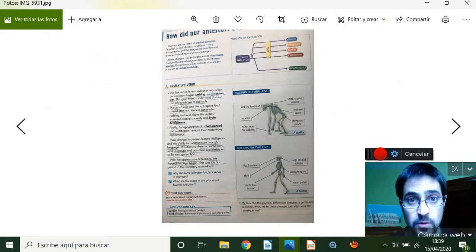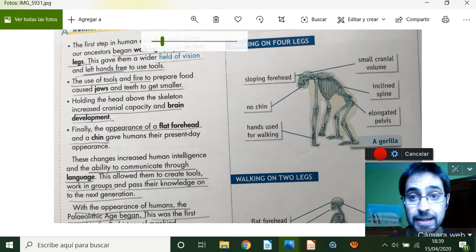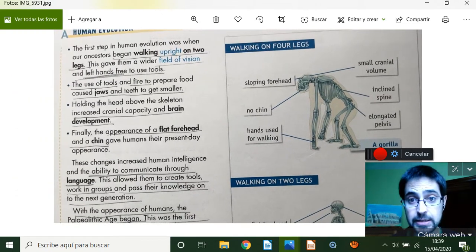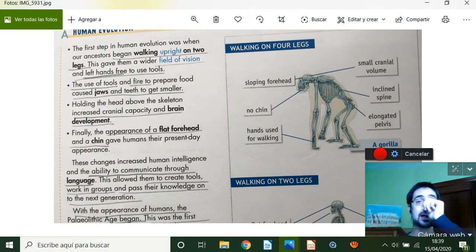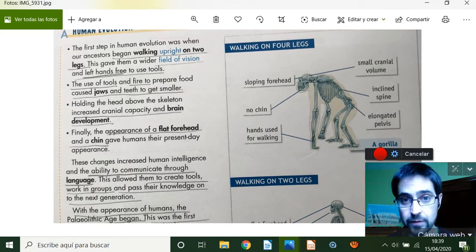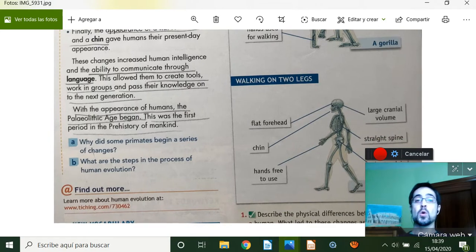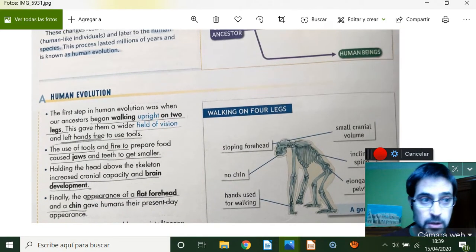Millions of years ago something happened that is going to evolve from the monkeys that appear here, this type of animals that are our ancestors. Ancestors means all the animals that we came from. So something happened that we came from this to this other situation.